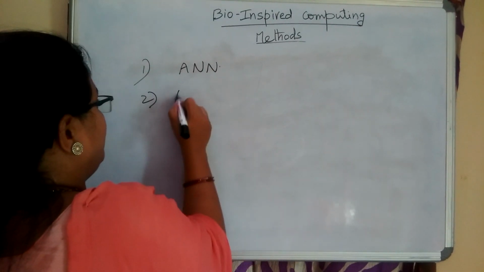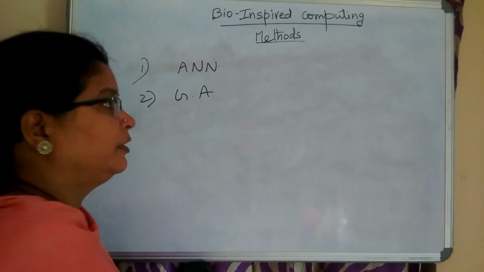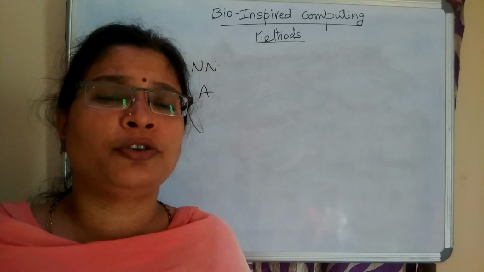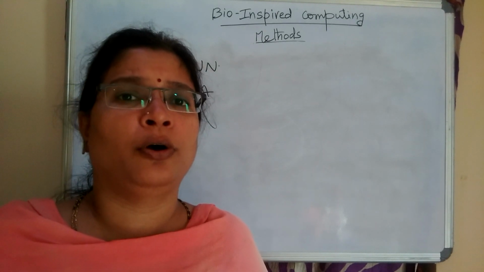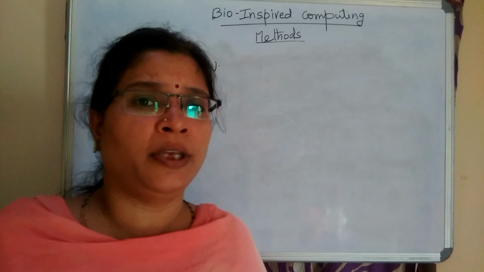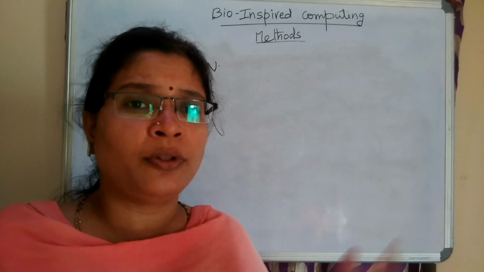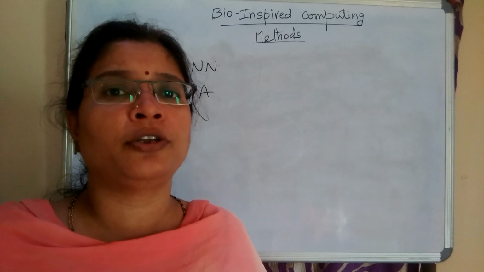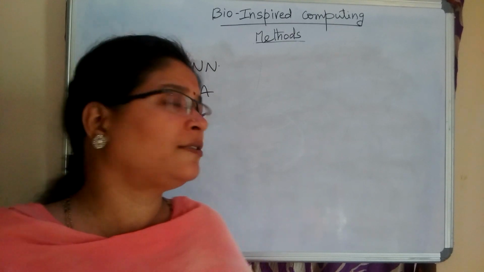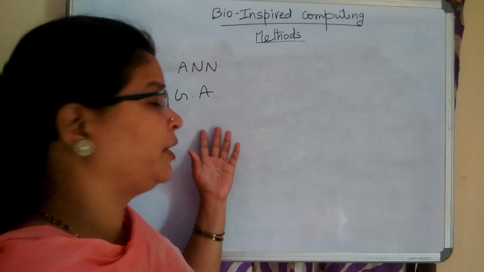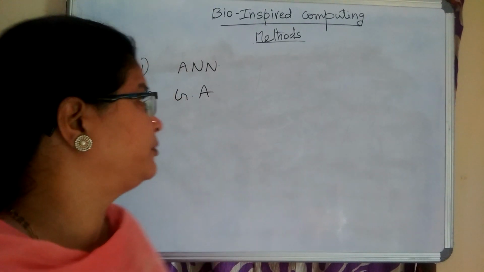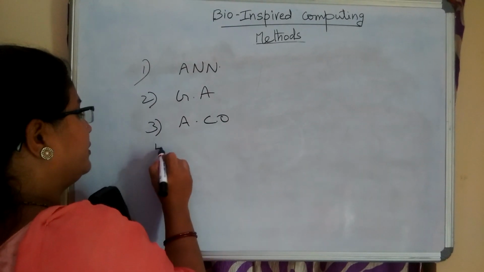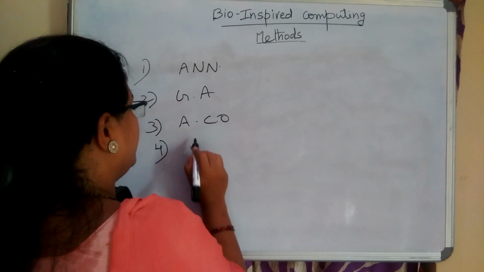The second one is genetic algorithms. That means in genetics, how evolutions go on, various evolutions to find new solutions and new results, and how we combine different good solutions to find a new solution. All these things we have seen in evolutionary computing and genetic algorithms. The next one is ant colony optimization, the optimization methods. And the next one is swarm intelligence.